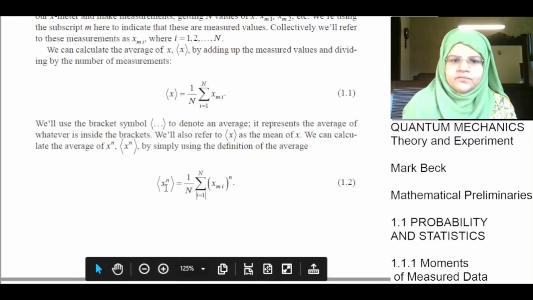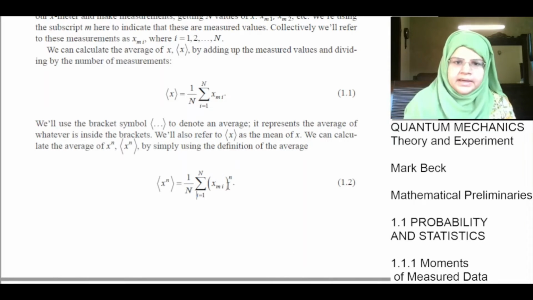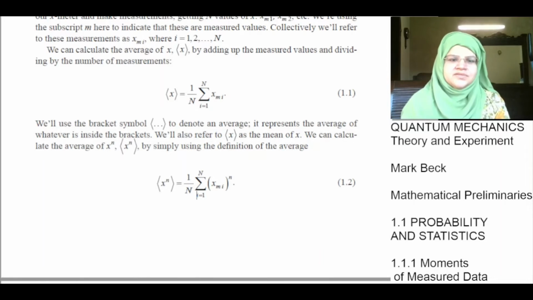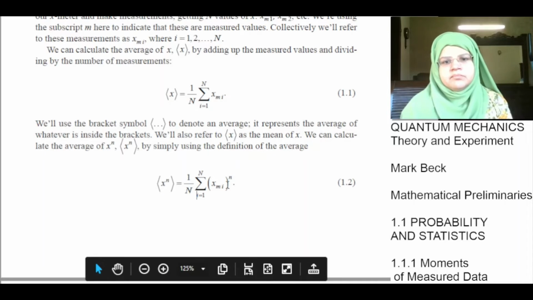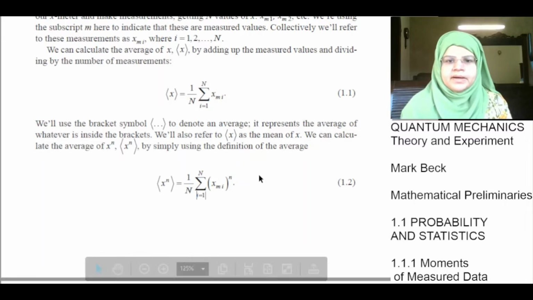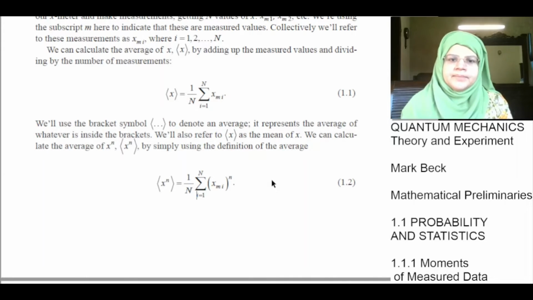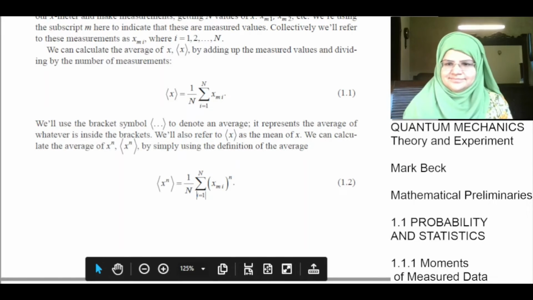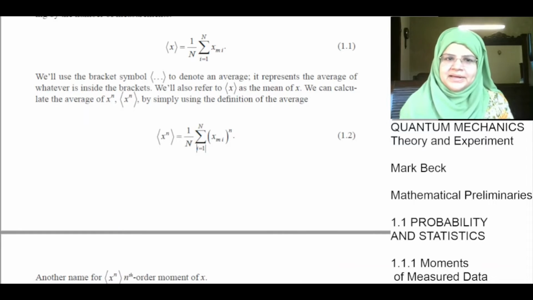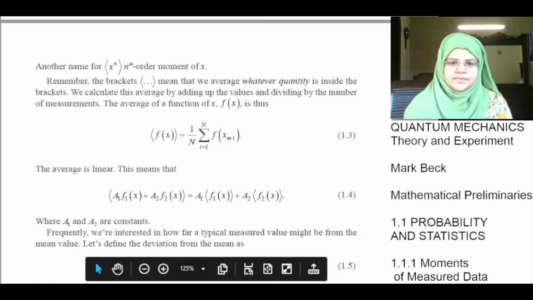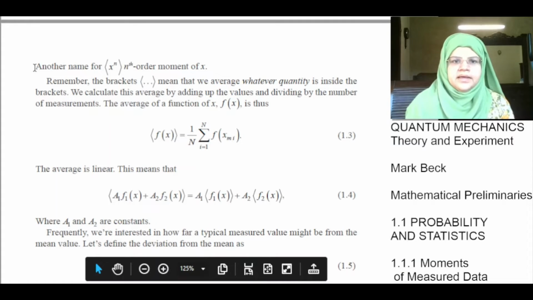To get the average value of x to the n, we need to sum from i is equal to 1 to capital N, xmi to the power of small n, divided by the total number of measurements, that is capital N. What this means is that we will add xm1 to the power of n plus xm2 to the power of n and so on till xm capital N to the power of small n, and add all of this up and divide it by the total number of measurements, capital N. Like this, we get the average value of x to the n. Another name for the average of x to the n is the nth order moment of x.